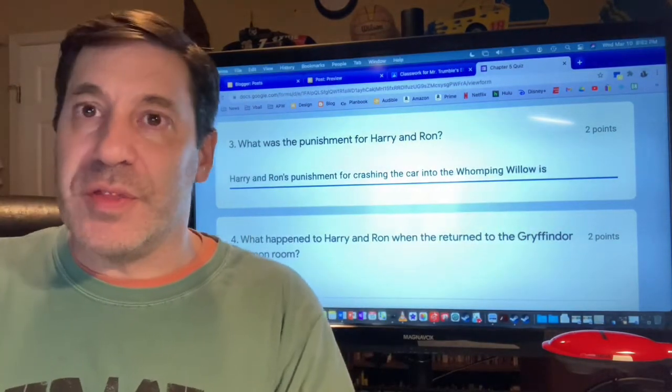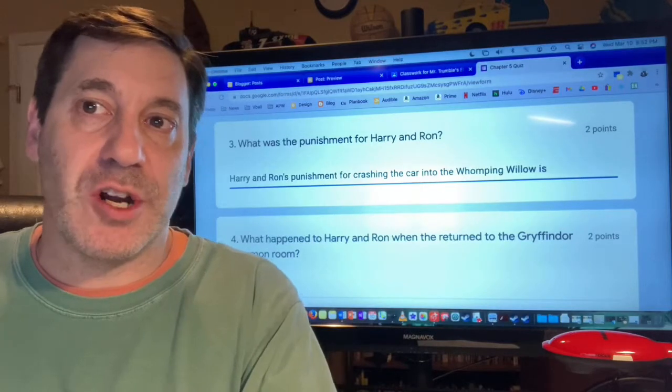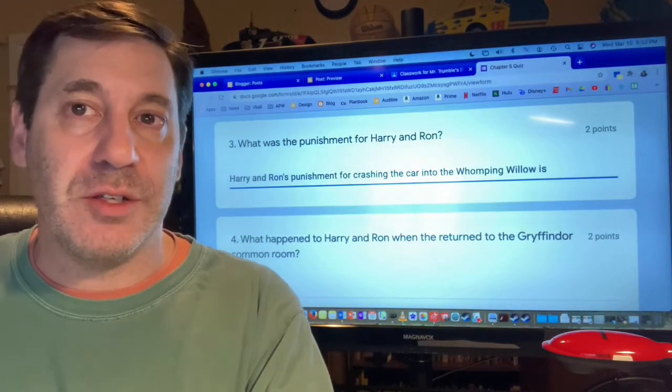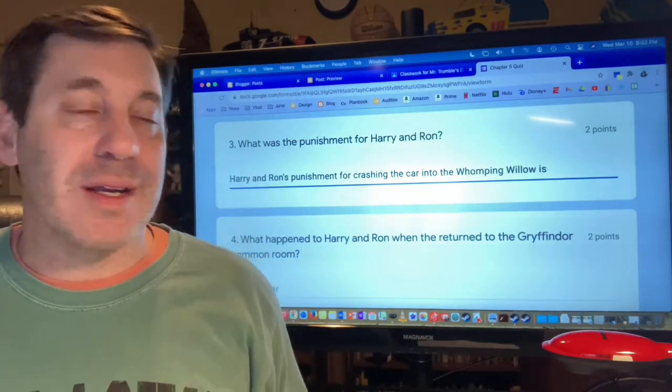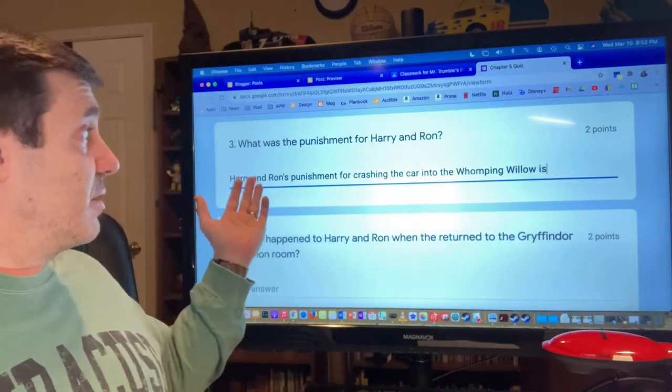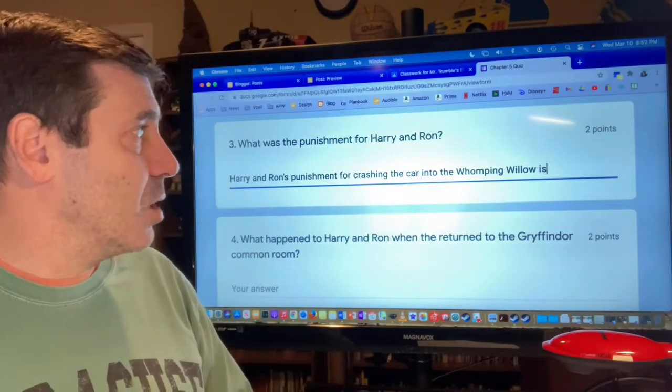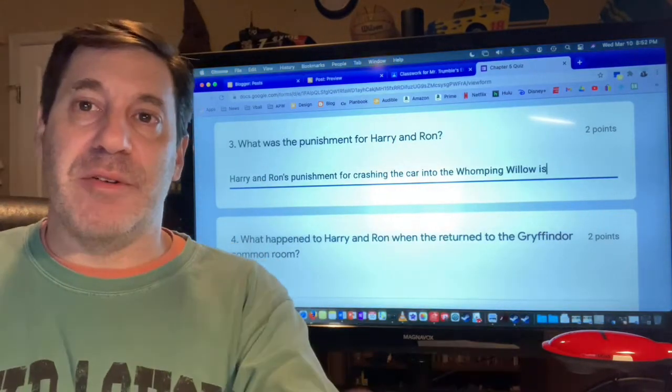All right, so there are multiple ways that you guys could start your answers to these questions. I just showed you 2 ways that you could start. Either way will work. I kind of like the way that this sounds better. Harry and Ron's punishment for crashing the car into the Whomping Willow is, and then I would finish my answer.